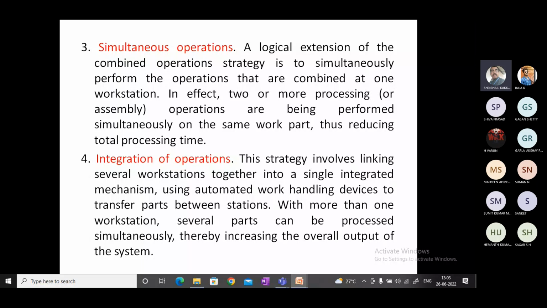All these will be integrated by means of a conveyor or something like that, so that there will not be much manual involvement while transferring the work from one machine to the other machine. That is called integration of operation.